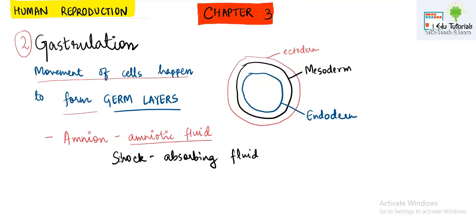So in gastrulation, the movement of cells has to happen to form the germ layers. Amniotic fluid will be very much prominent. Along with that, the umbilical cord is very much developed in this period. So the umbilical cord is actually a cord-like structure